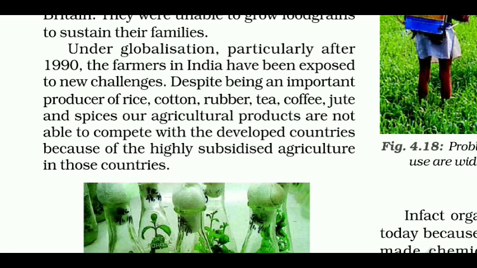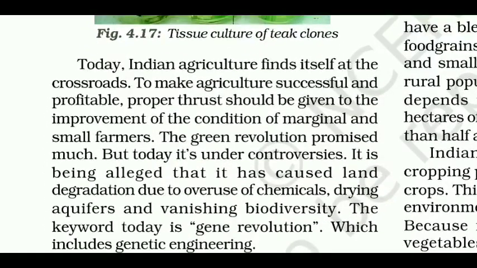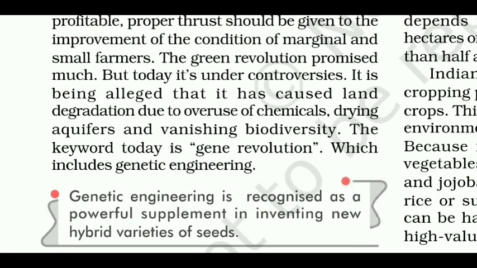Under globalization, particularly after 1990, the farmers in India have been exposed to new challenges. Despite being an important producer of rice, cotton, rubber, tea, coffee, jute and spices, our agricultural products are not able to compete with the developed countries because of the highly subsidized agriculture in those countries. Today, Indian agriculture finds itself at the crossroads. To make agriculture successful and profitable, proper thrust should be given to the improvement of the condition of marginal and small farmers.